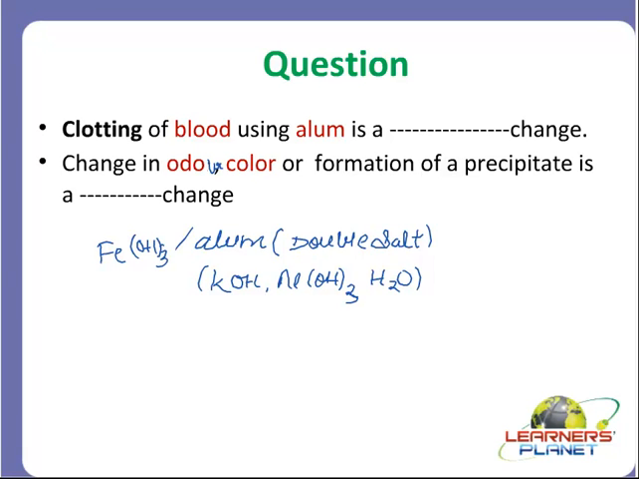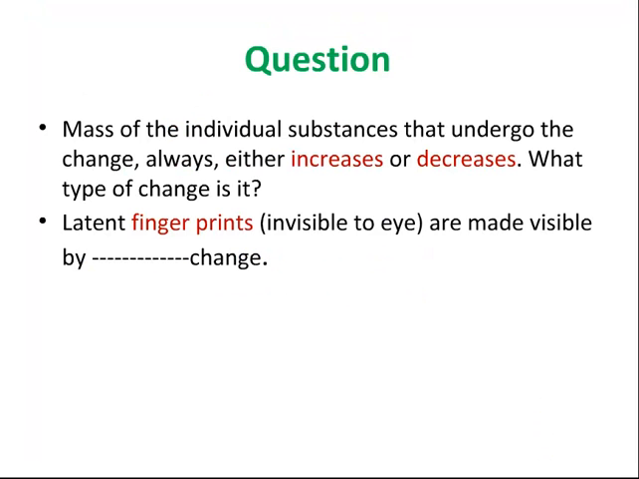Likewise, formation of a precipitate. Now what is a precipitate, students? I told you, it is a solid substance which is deposited or which separates out from the solution in a chemical reaction. So all these are what? These are chemical changes. That is, there is change in the chemical composition of the substance. Okay? Got it? Now let's move to our another question.